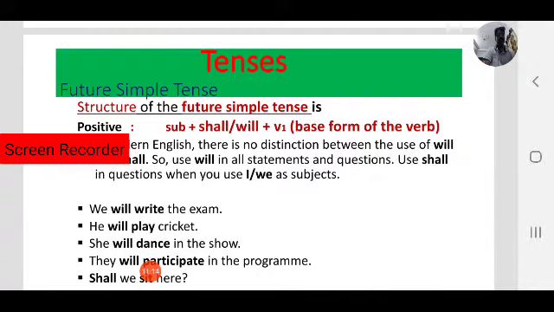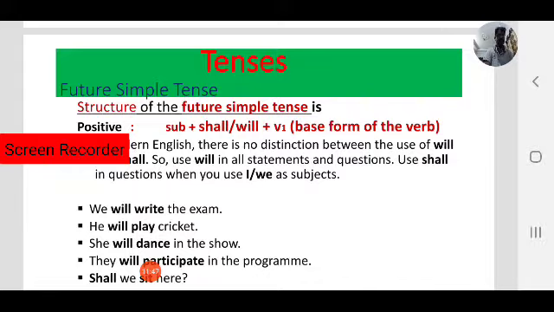What is the structure of the simple future or future simple? Positive: subject plus shall or will plus V1. So as you know, V1 means base form of the verb. As you know, every verb has 4 forms: present form, or we can call it base form, or main verb, or V1.